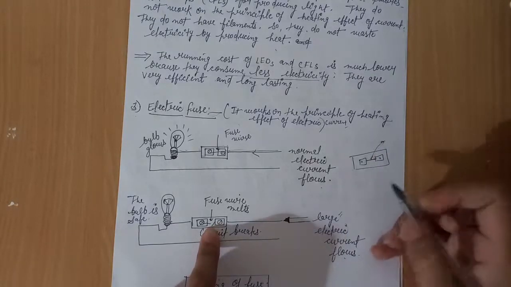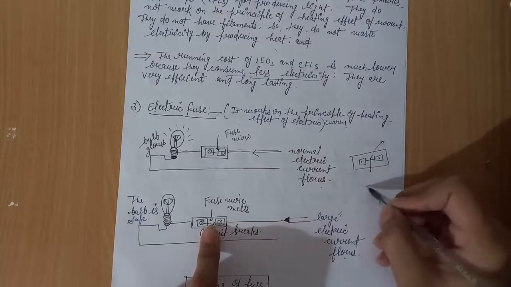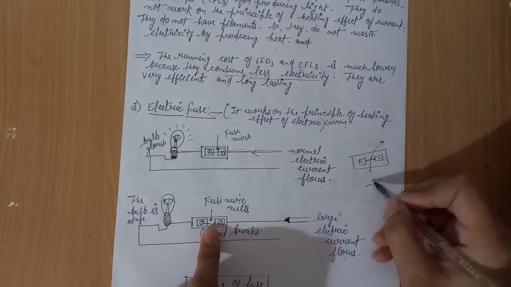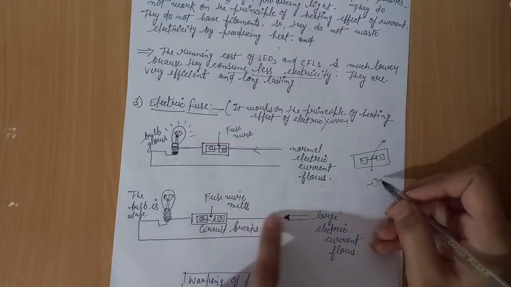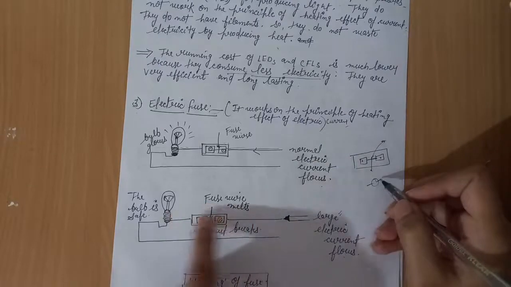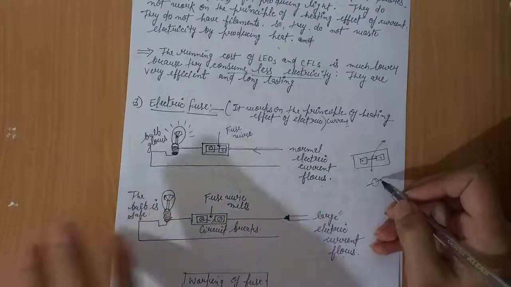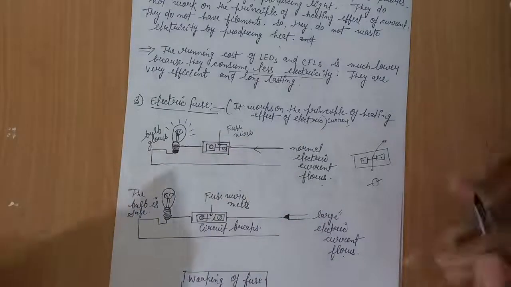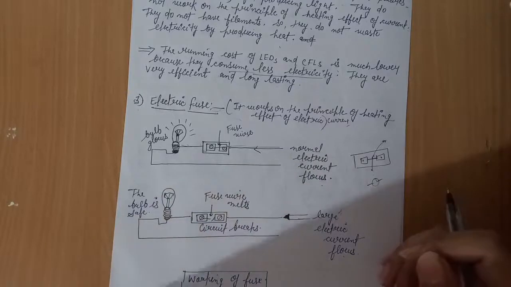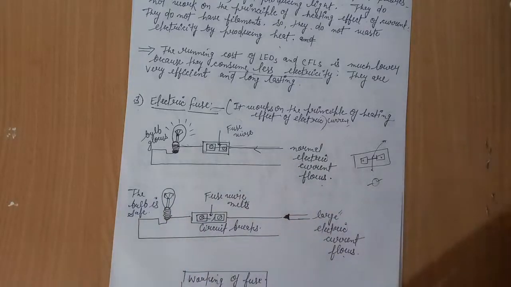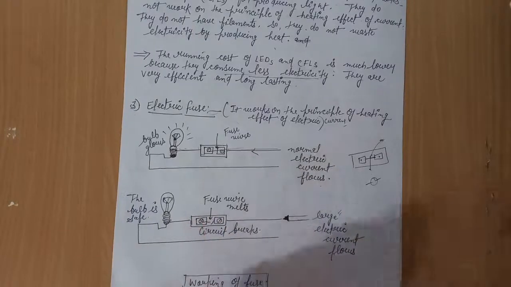point is very low, it melts, and when it melts, it breaks. After the breaking of this wire, the fuse does not allow electric current to pass through these wires, and electric current does not enter this bulb, so the bulb is safe. Here the example of a bulb is taken. Any other electrical appliances in our home may be saved because of the electric fuse.